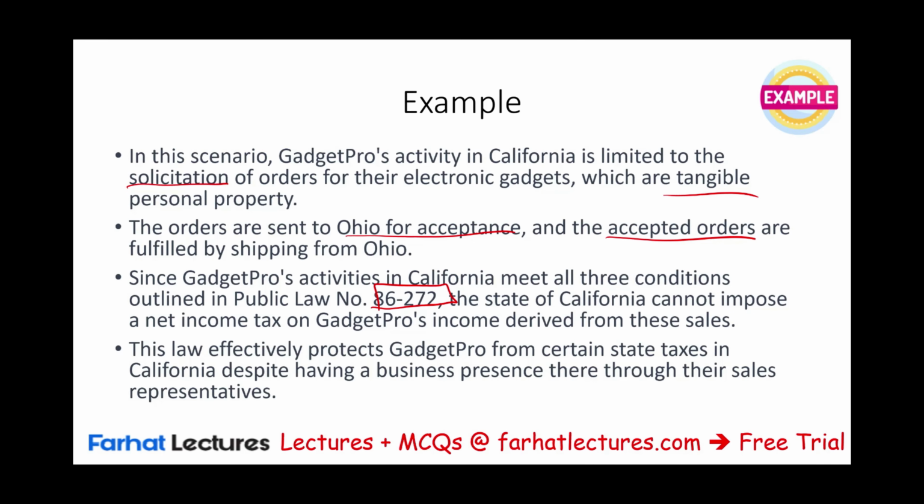So this law effectively protects Gadget Pro from certain state taxes despite having a business presence there through sales representatives. Now remember, I'm going to emphasize this point here: income tax. We might have to pay other taxes, which we will see later.